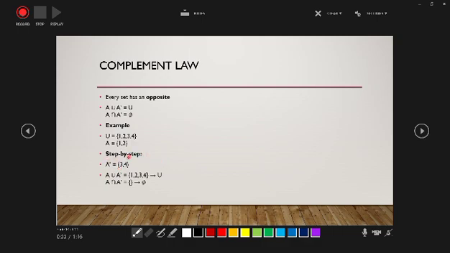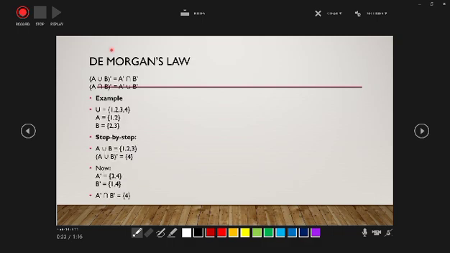So A complement equals 3, 4. So A union A complement equals 1, 2, 3, 4. So this is union. A intersection A complement equals empty, because it is the empty set, so there is nothing in common.